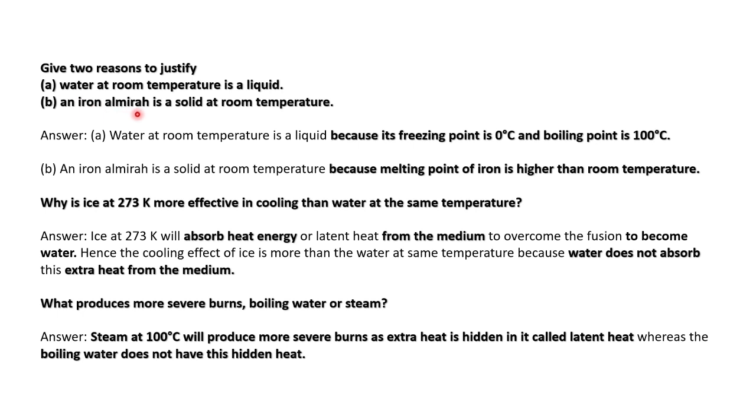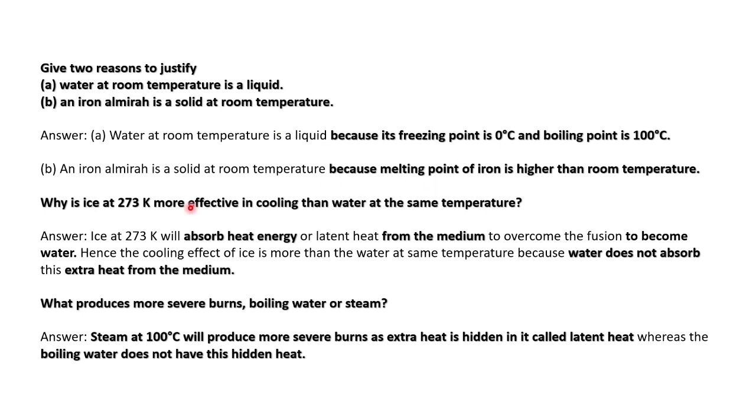Then, an iron almirah is a solid at room temperature. How is it possible? Because the melting point of iron is higher than room temperature. Any guess what the melting point of iron is? Melting point of iron is 1530 degrees Celsius. Quite naturally, room temperature we have seen is only 29 degrees Celsius. So the iron almirah is in the solid state at room temperature.